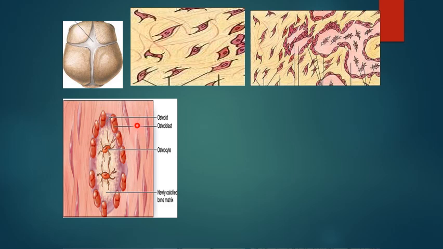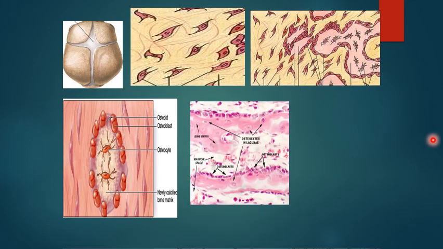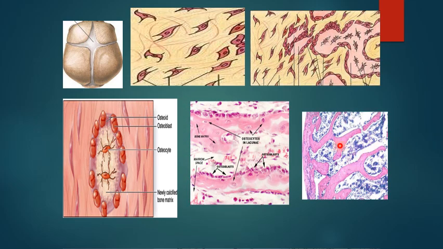Again, this is the UMC, this is the osteoblast, and this is the osteocytes after being imprisoned in bony matrix. This occurs in a radial manner, so the end result is bone trabeculae separated by cavities. These cavities will be occupied by the bone marrow, so here I form the spongy bone.